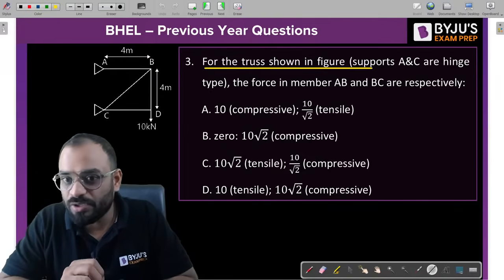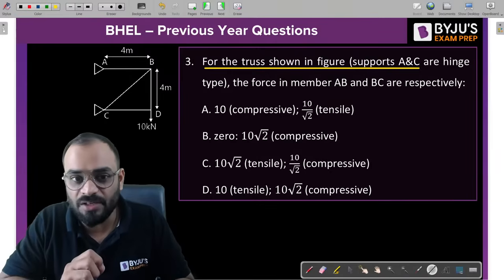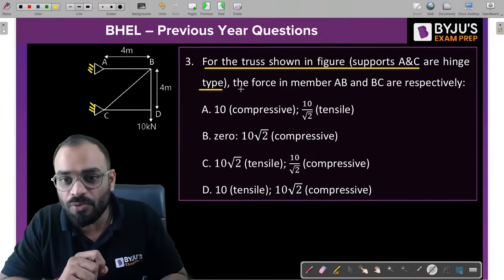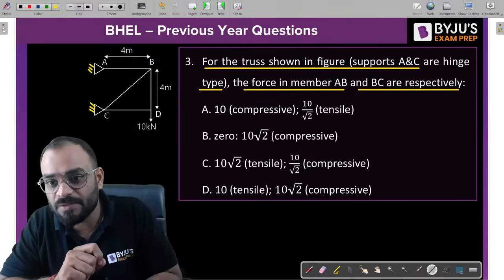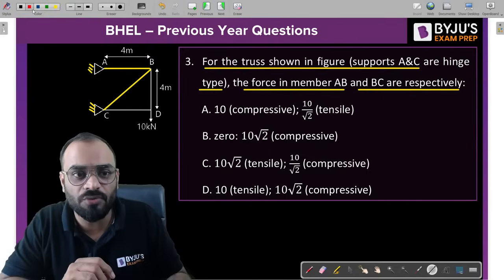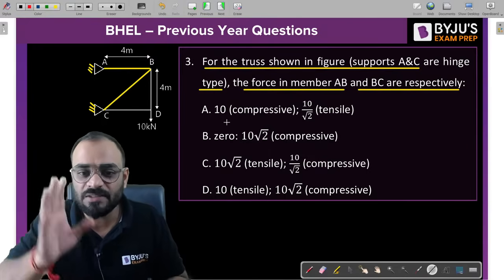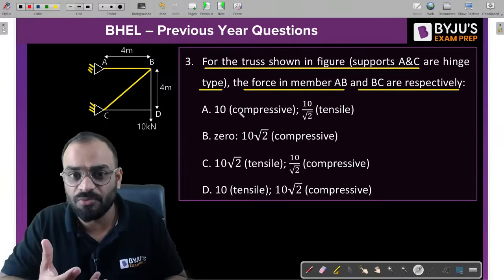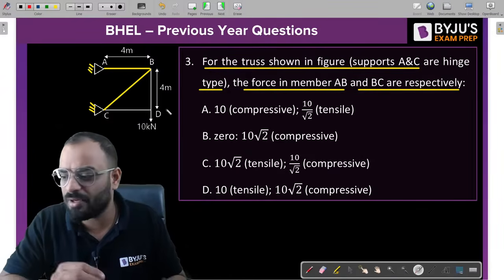For the truss shown in the figure, supports A and C are hinges. Okay, sir. So these are the two hinge supports which we have over here. Now the forces in members AB and BC are respectively. Our task is to find the force in member AB and member BC. Now, guys, if I just want to find the force in member AB, then I will get a single answer. You can see here, in all the options they have written different answers for the AB member, right? You can see here 10 compression, 0, 10 root 2 tensile and 10 tensile. If I get the answer for the AB member, I will take it directly.